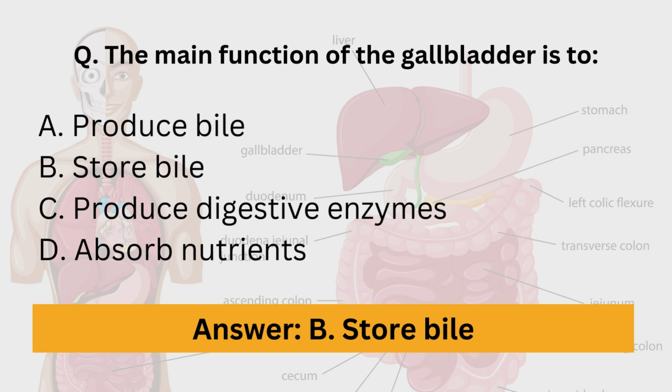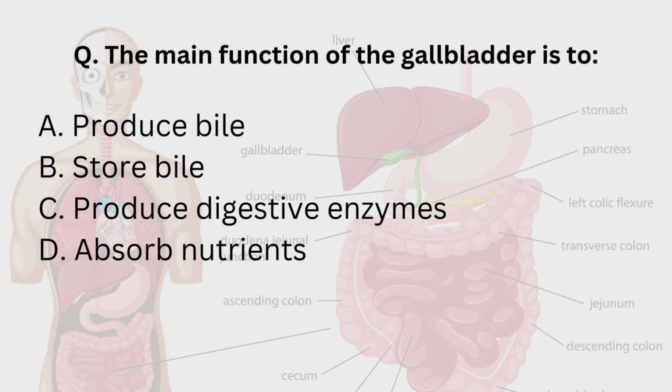Then gallbladder is the organ whose primary role is to store the bile. Production of digestive enzymes is carried out by the pancreas, and the small intestine is responsible for the absorption of nutrients. Hence, the main function of the gallbladder is to store the bile produced by the liver.